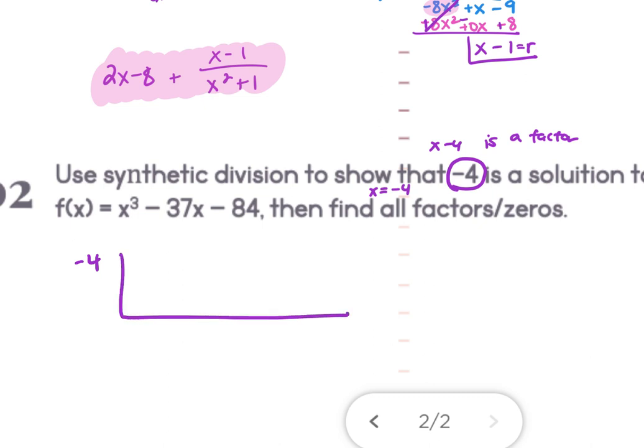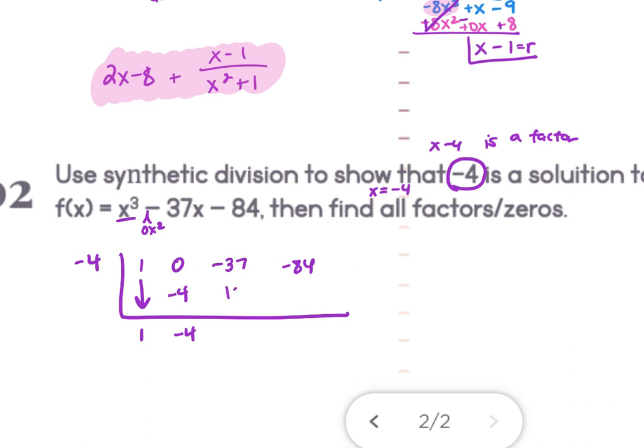Then I'm going to use synthetic division. I've got an x to the third, that's 1. I'm missing an x squared, so that would be a 0. I've got an x which is negative 37, and I've got the constant which is negative 84. I bring down the 1. I multiply it times negative 4, put it in the next column, and add it.